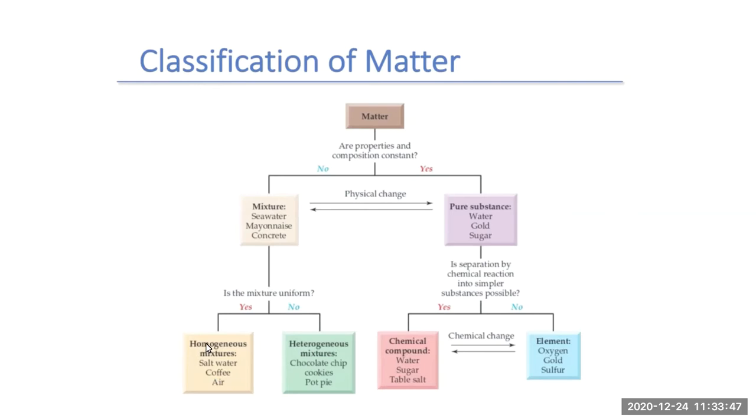In the mixtures, we can also classify it as either a homogeneous mixture or a heterogeneous mixture. If it's a pure substance, we can classify it as a chemical compound or an element. And we're going to examine all these different ones a little bit closer.